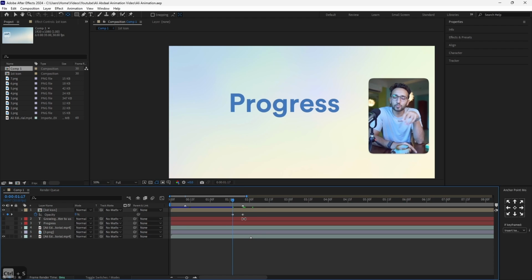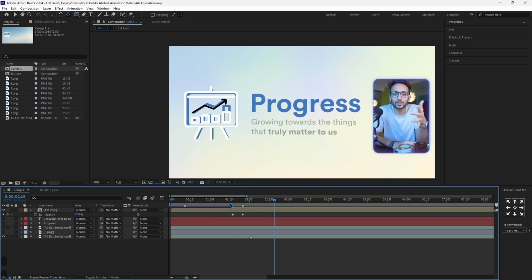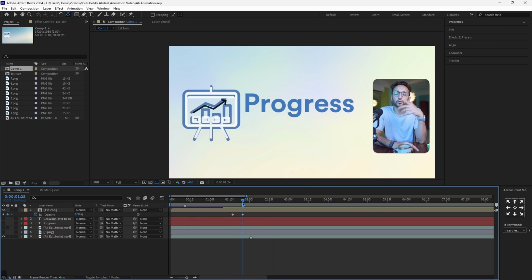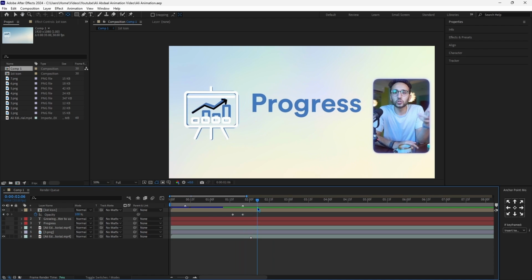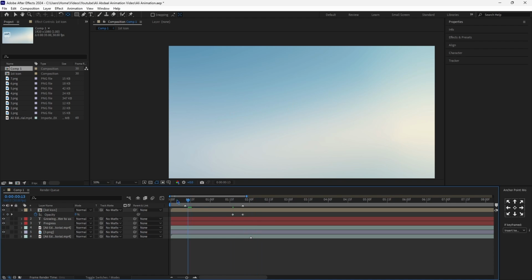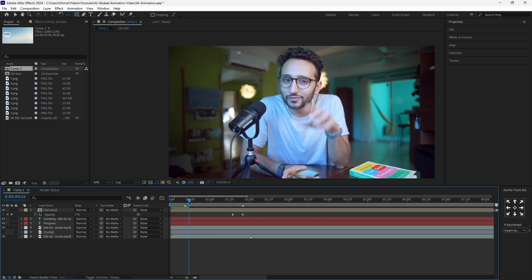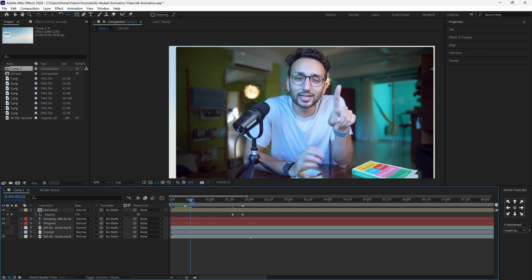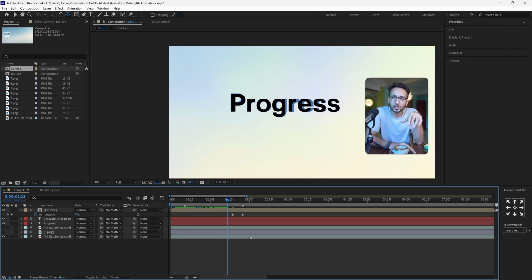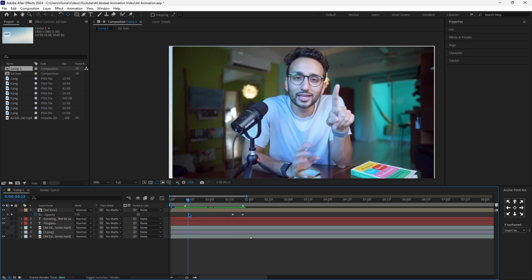So if I now play this, as you can see, they're going to scale up in the same way as the reference, which is perfect. If I now play our animation from the start, we'll have the progress, these moves, and as you can see, everything is moving perfectly. Now, quick thing before moving forward is that we need to create this cropping animation. So we'll do that right now.